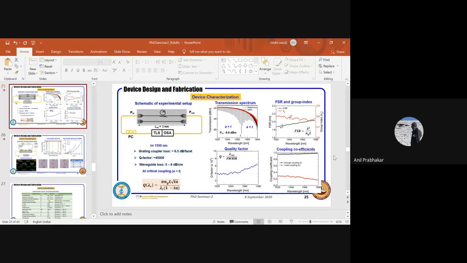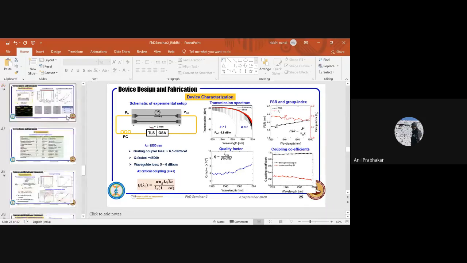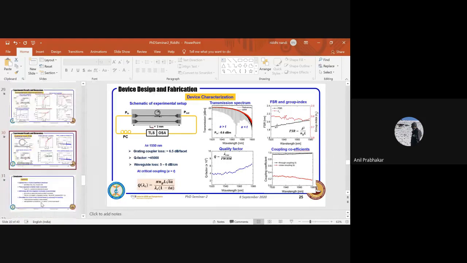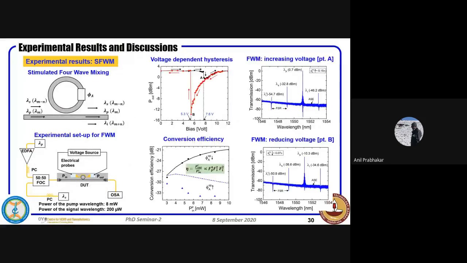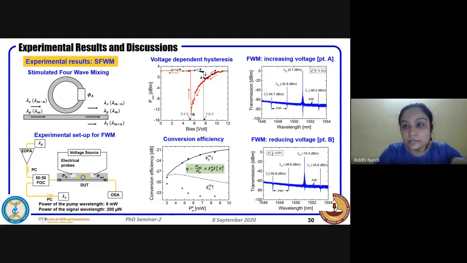I think on slide 30, I had another question. Can you just go to slide 30? Yeah. Do you understand why the idler is so much higher than its conjugate? So the conjugate is generated only because you have high power.